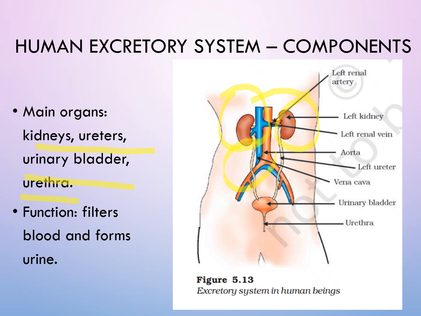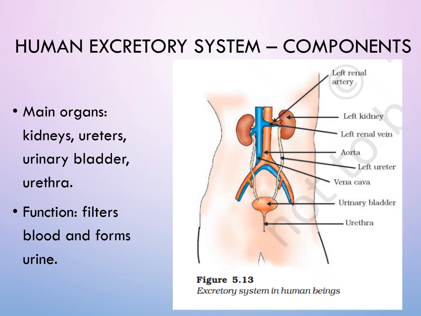So we have a pair of ureters, a pair of kidneys, a single urinary bladder, and a urethra, which excretes the waste product into the environment. And what is the role of this excretory system? I have already discussed: we filter the blood and remove the nitrogenous waste, which forms the urine.